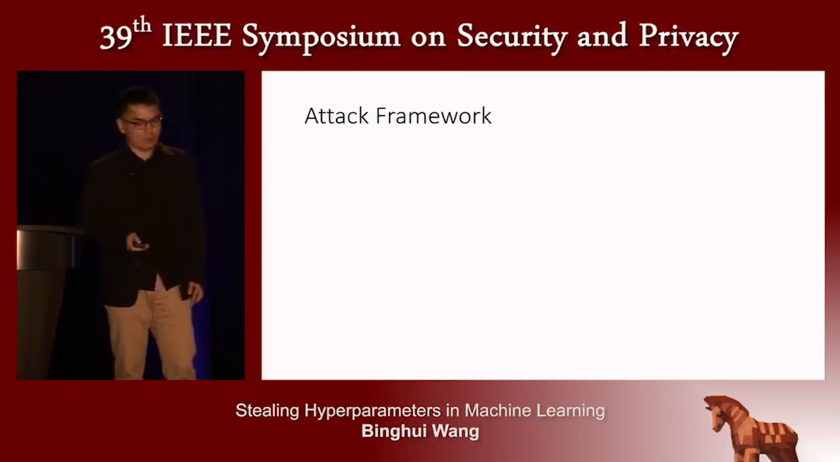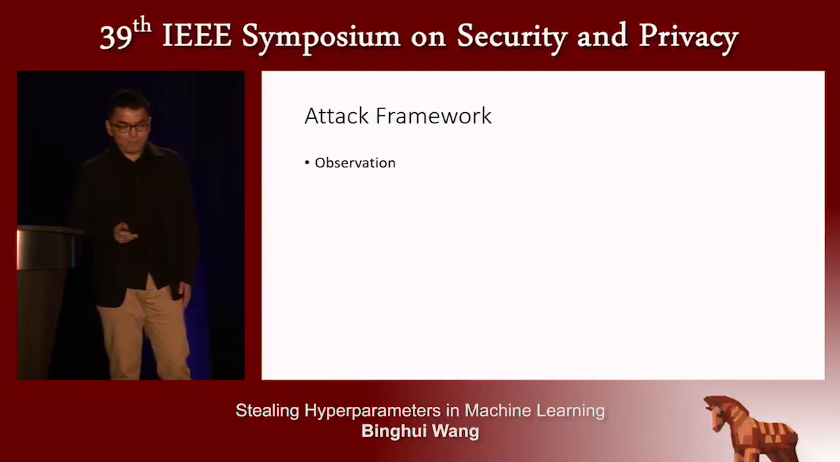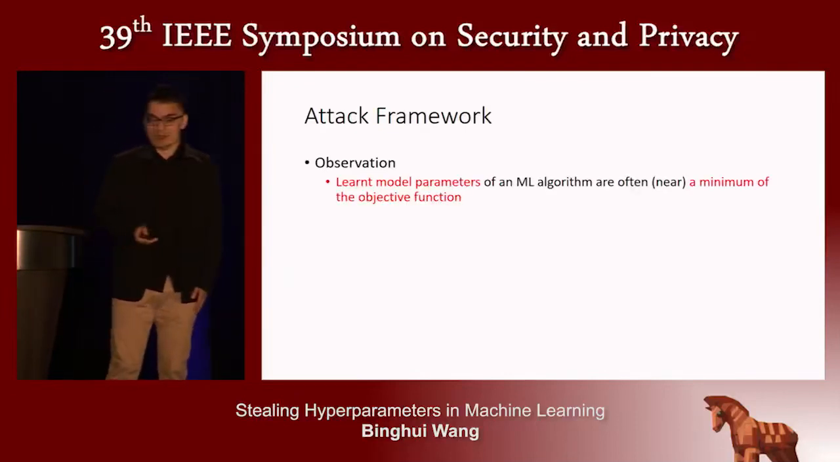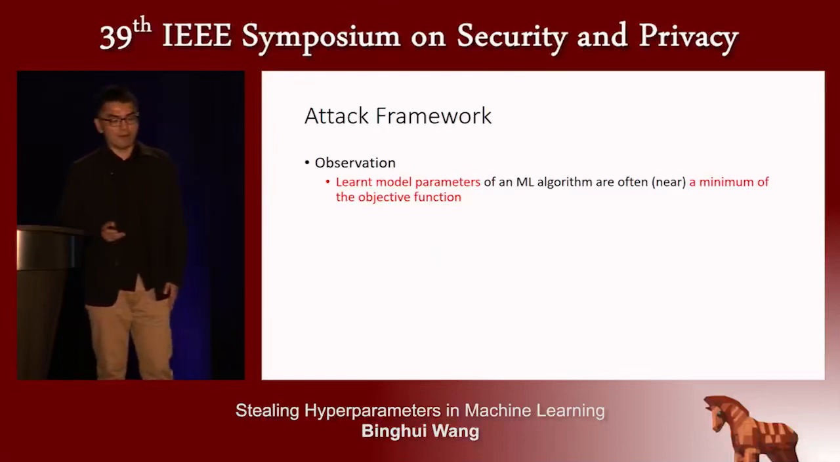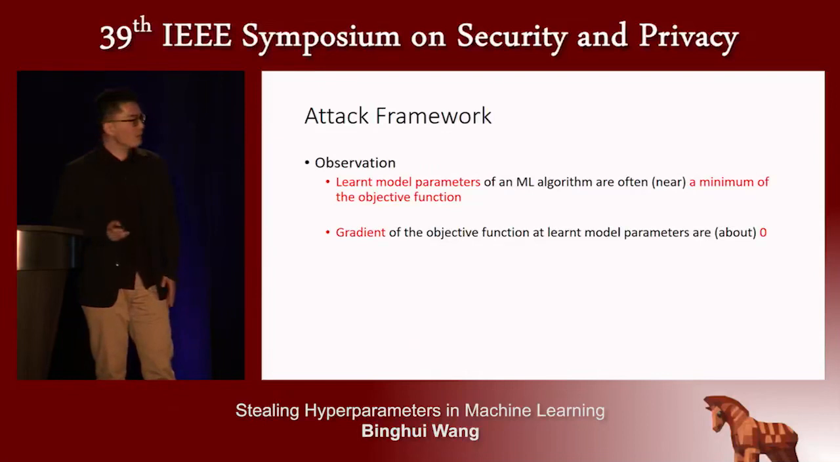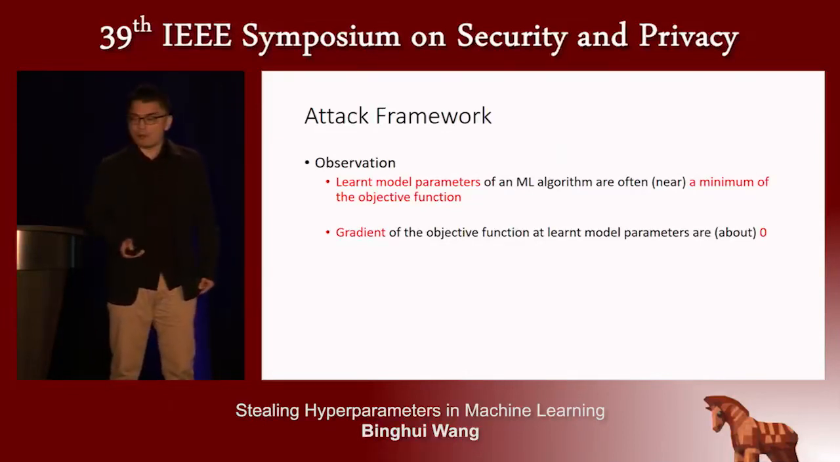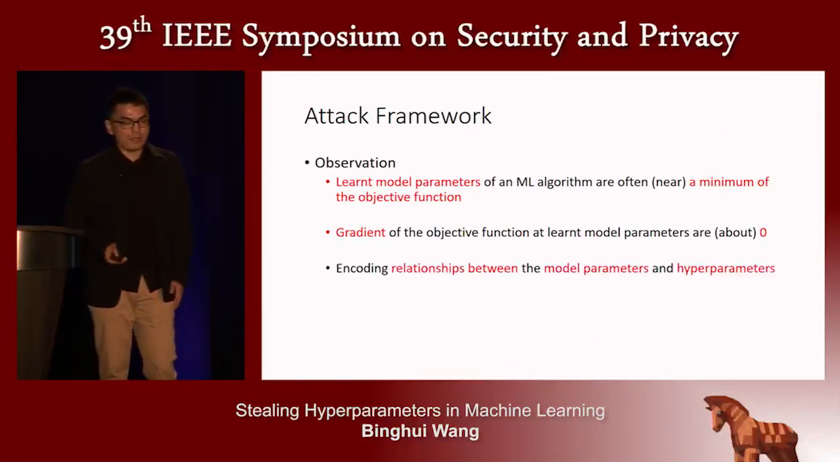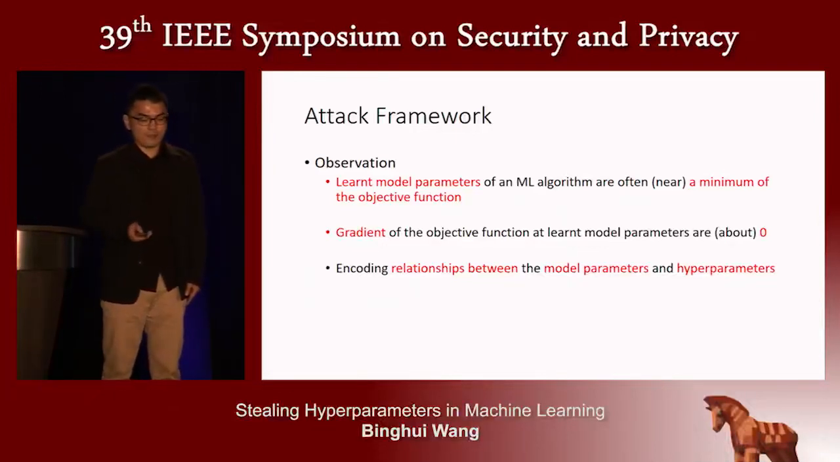Now, a short attack framework. The key observation is that the learned model parameters of machine learning algorithms are often a minimum or near a minimum of the objective function. Then the gradient of the objective function at the learned model parameters should be 0 or about 0. In this way, we can encode the relationships between the model parameters and hyperparameters. And so we leverage this observation to steal the hyperparameters.